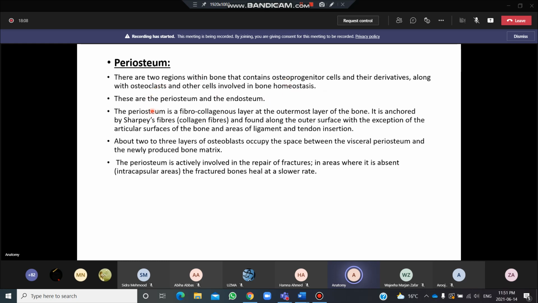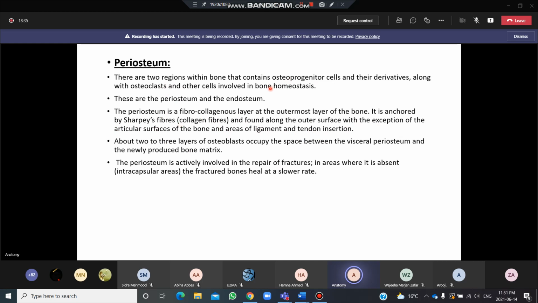Now the periosteum is a fibrocollagenous layer at the outermost layer of the bone. Periosteum जो है अब एक बाहर जो है वो outermost layer of bone जो है वो बनाता है. It is anchored by the Sharpey's fibers, collagen fibers. I will show you what are these fibers. ठीक है, and are found along the outer surface with the exception of the articular surfaces of the bone and areas of ligament and tendon insertion.